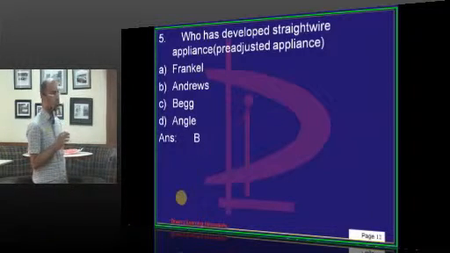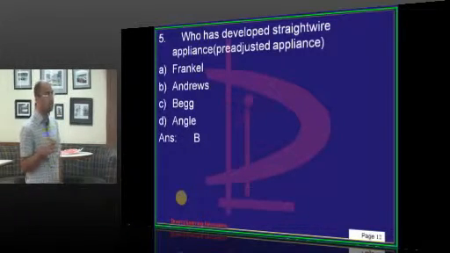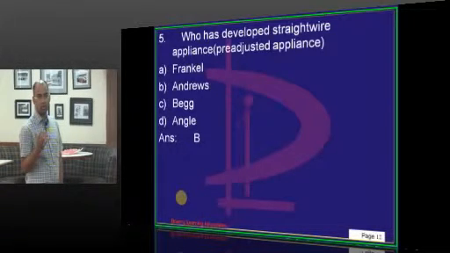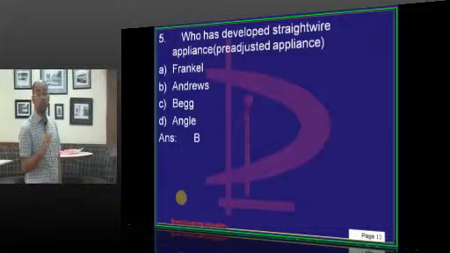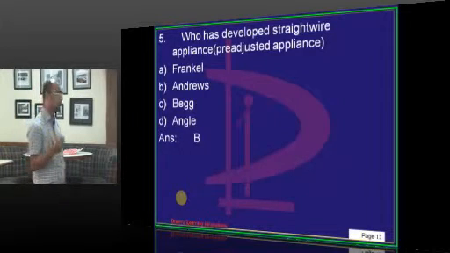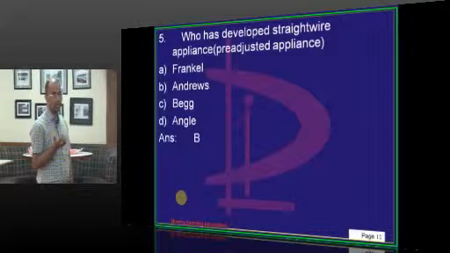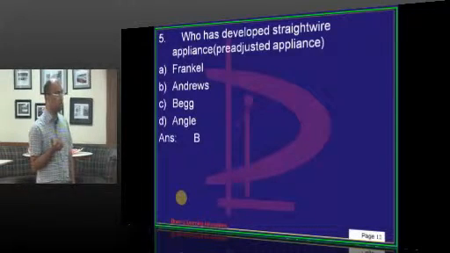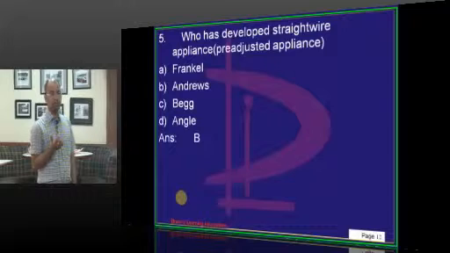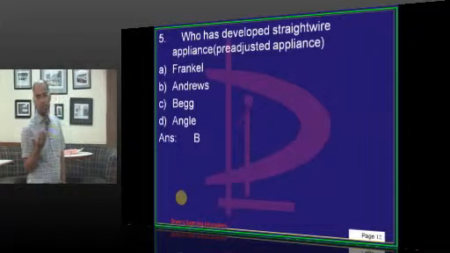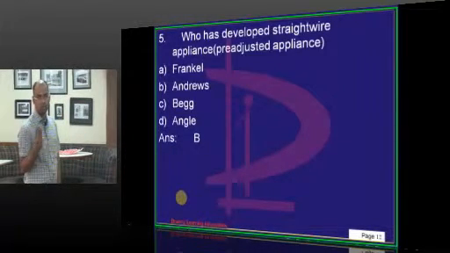According to Andrews, he developed this appliance system, or a bracket prescription, with tip, torque and in-out. There are 3 types of bends: first order, second order, third order. First order is the in-out bend, second order is the tip, that is your mesiodistal angulation. The third order is your torque, that is the inclination. Inclination is nothing but the labiolingual or buccopalatal inclination. So, that is the third order.